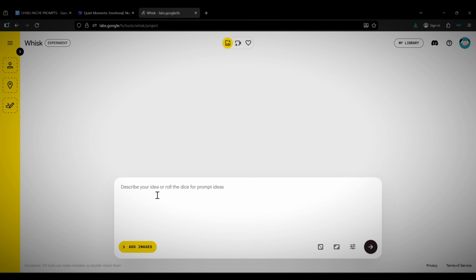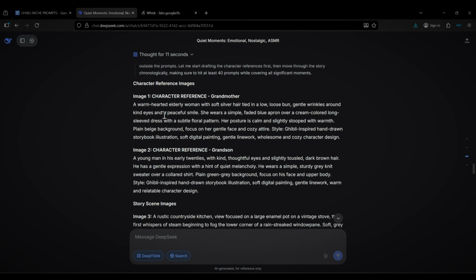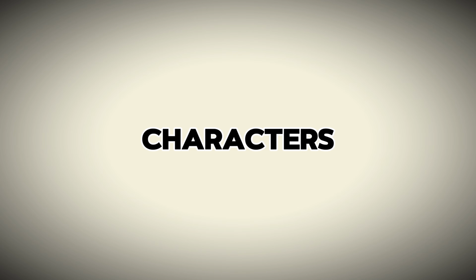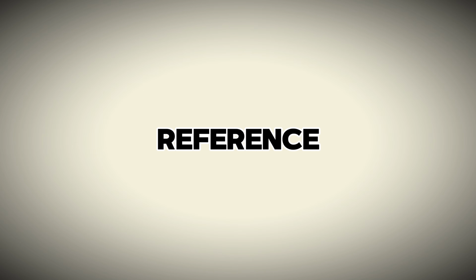Once you pick your ratio, the next step is to go back to your chatbot and copy the first character prompt. The character prompts are the prompts we use to generate each character we're going to use in the story. For this specific story, we have just two characters, a grandmother and a grandson. Your chatbot should give you character reference prompts for however many characters your storyline contains. For me, it gave me just two, so I need to generate those characters from scratch so I can use them as a reference and keep the characters consistent for the rest of my video.